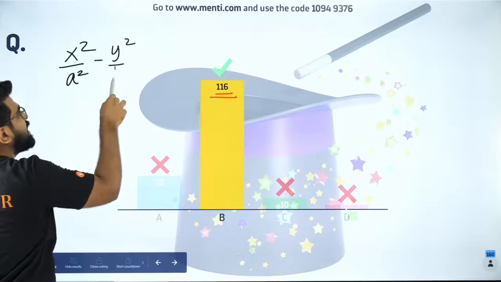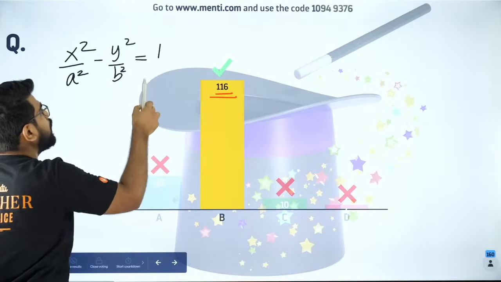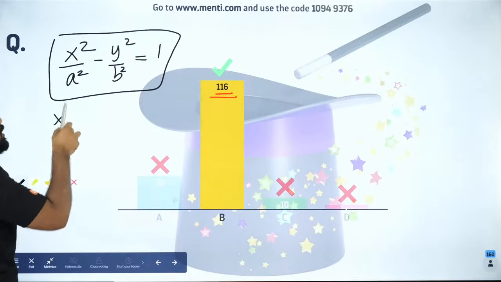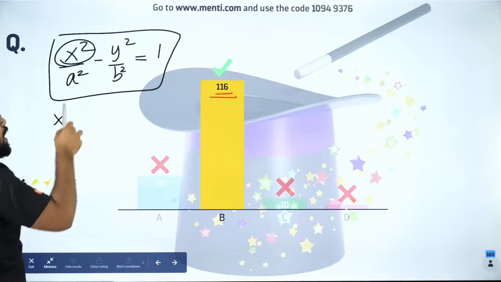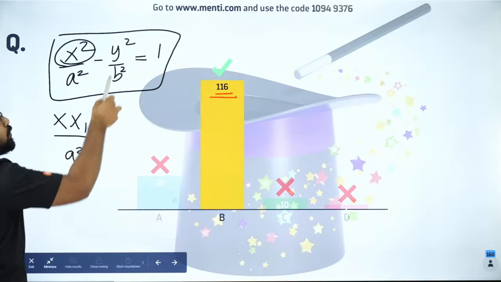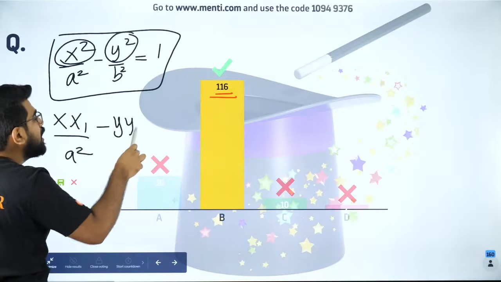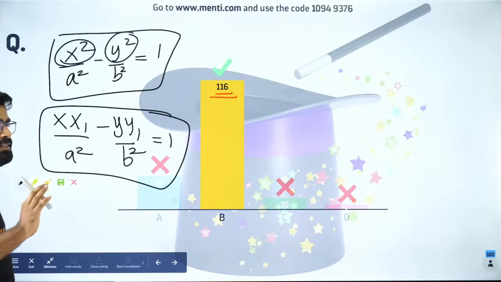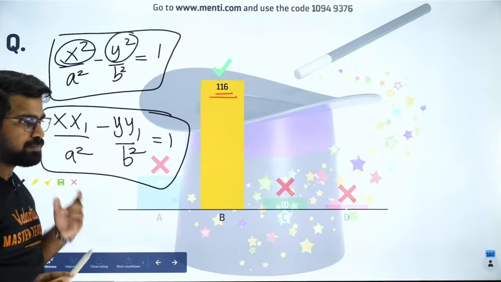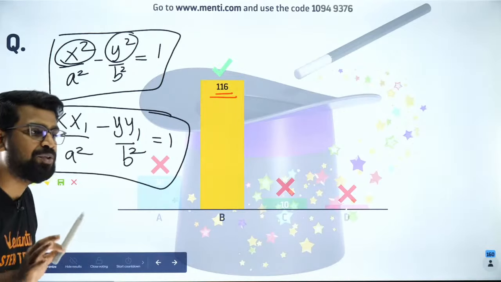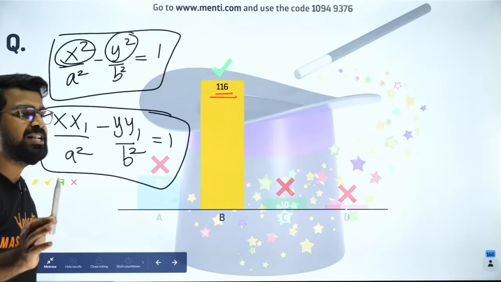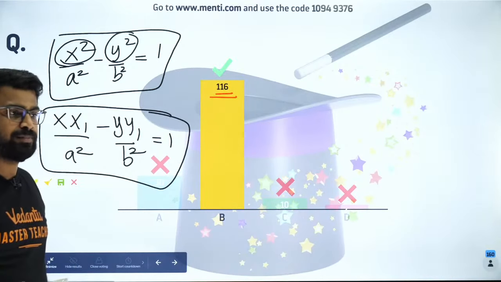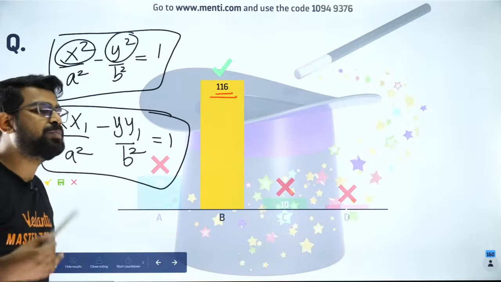So x square by a square minus y square by b square equal to 1. That is the hyperbola. So how do I find the tangent to it? I told you, just replace x square by xx1 and replace y square by yy1. That is all you need to do, my dear children. That's it. This is the equation of tangent. Laddu question. Yes? All of you clear with it? Yes, Akshat, you can differentiate, find out the slope and then you can do it. Clear? So let us move forward, guys.